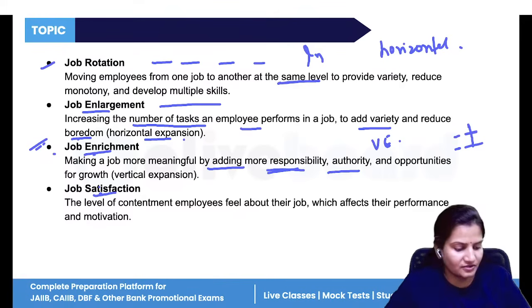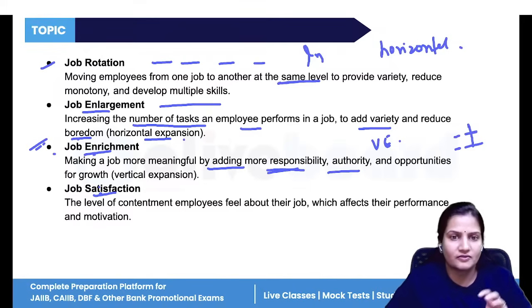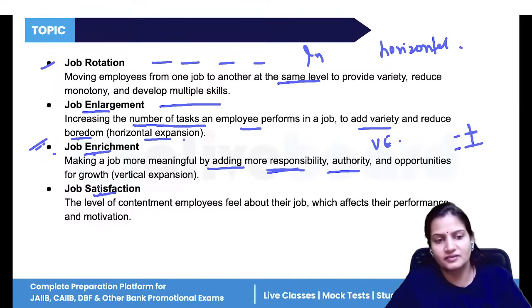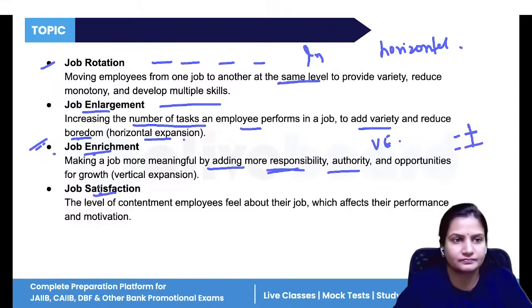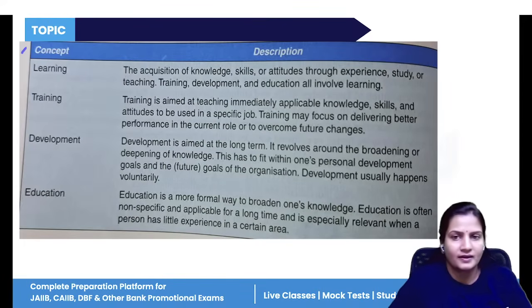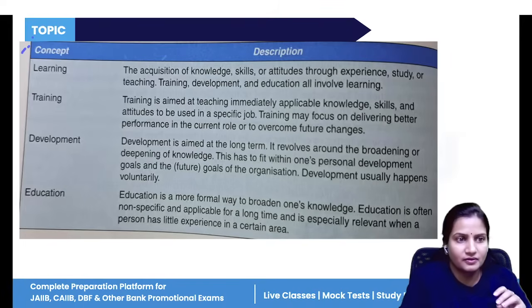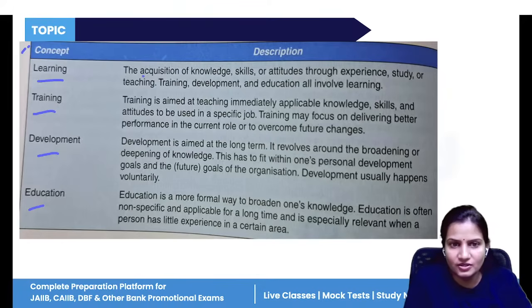And job satisfaction, we all know that if you are satisfied with your job, if you are happy doing whatever job you are assigned, that is job satisfaction. Now, next are some more terms. You have to learn these terms and the keywords in these terms. Now, learning is what? It is the acquisition of knowledge.